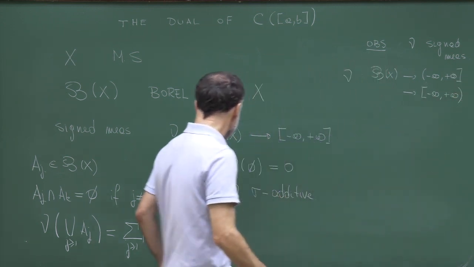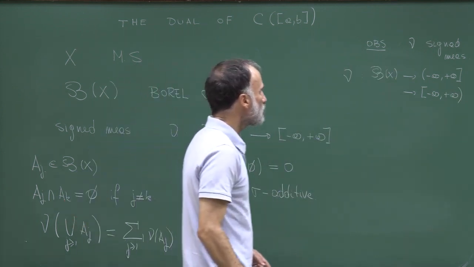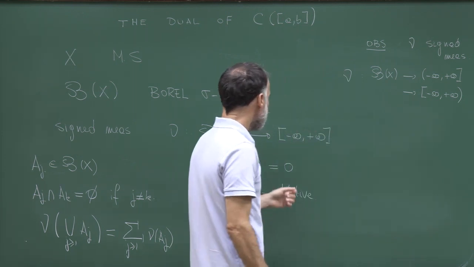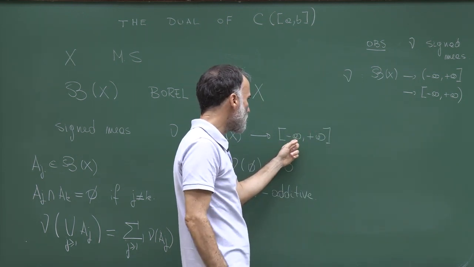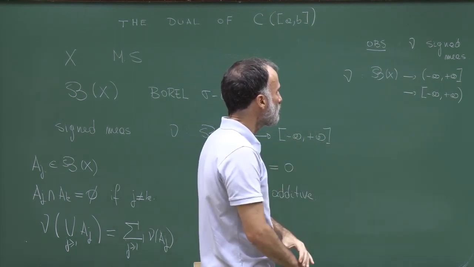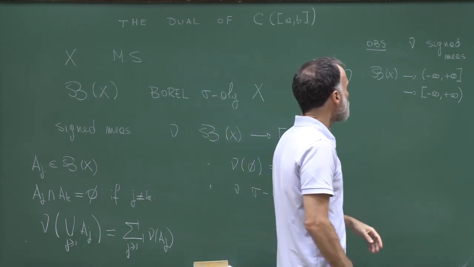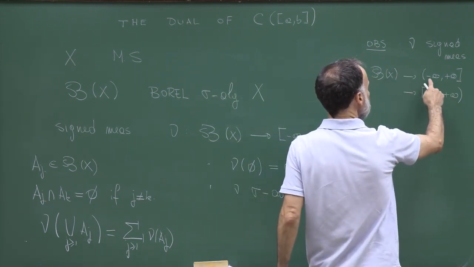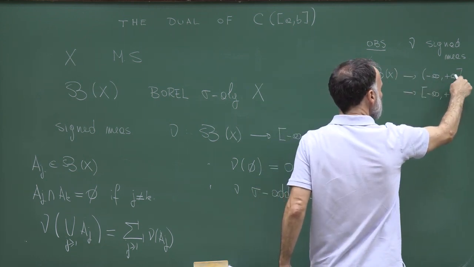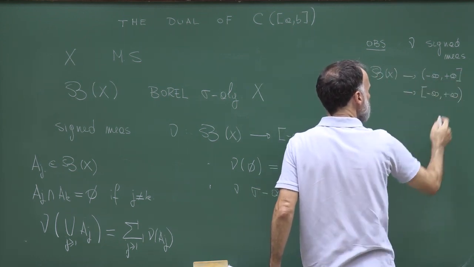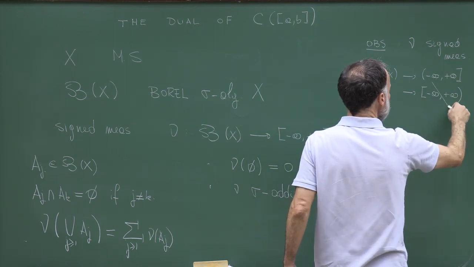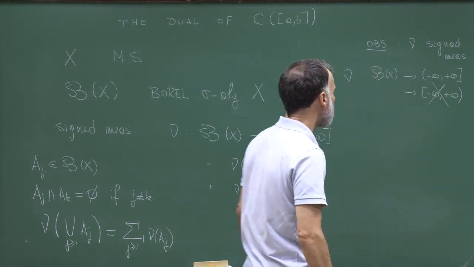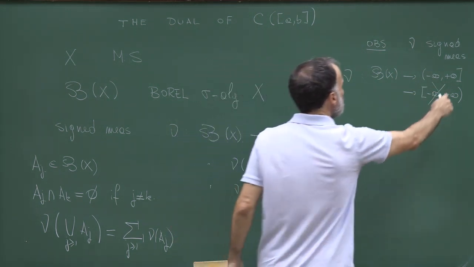The sigma additivity property tells you that you can't find two sets such that one has measure minus infinity and the other has measure plus infinity. Just to fix ideas, I will assume that nu takes values only from minus infinity to plus infinity, including the value plus infinity.